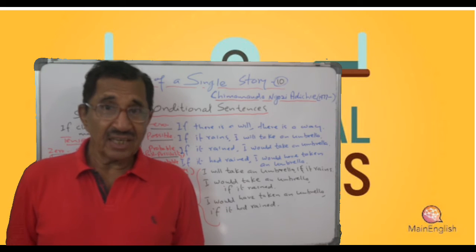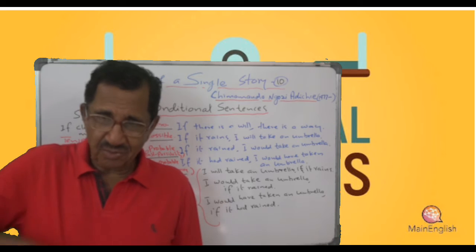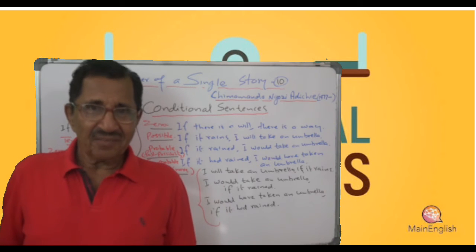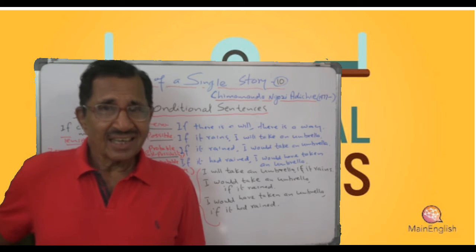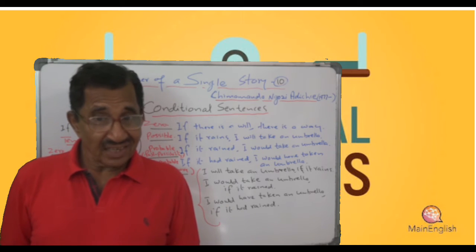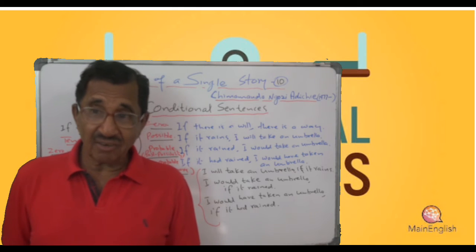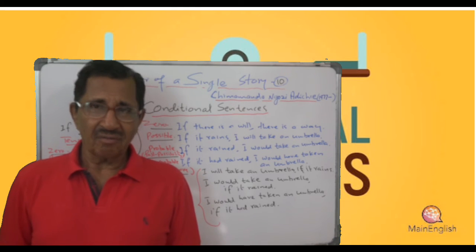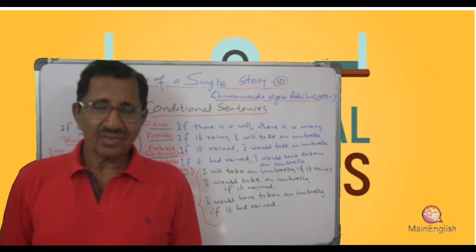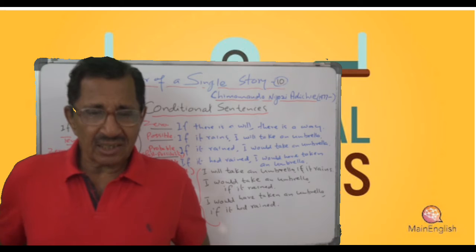We don't say, "If there is smoke, there will be fire." No, wrong. It is, "If there is smoke, there is fire," like "If there is a will, there is a way," not "If there is a will, there will be a way." No. Because in that case, they are what you call general statements, general truths.